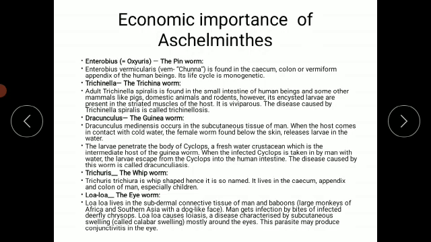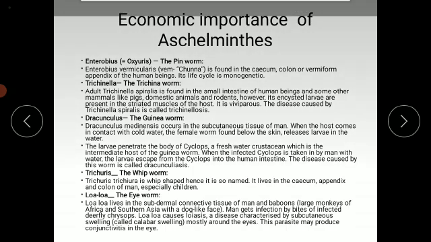Then it is viviparous. Viviparous means they directly give birth to the young ones. The disease which is caused by Trichinella spiralis is known as trichinellosis.